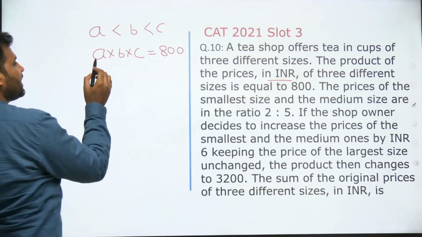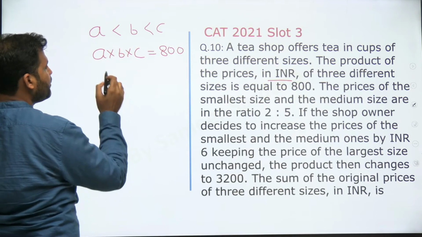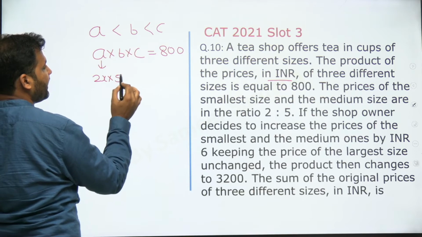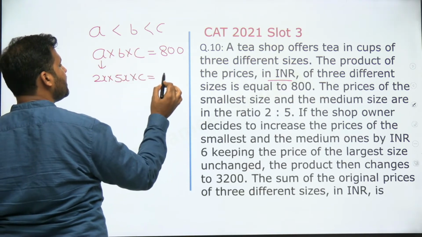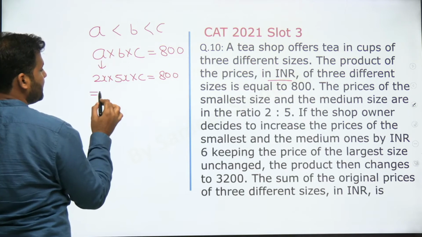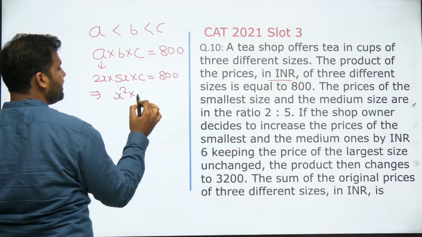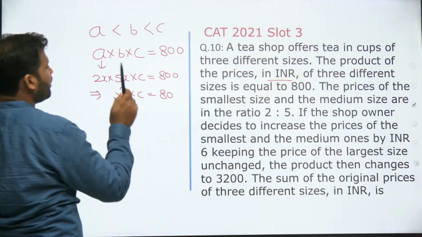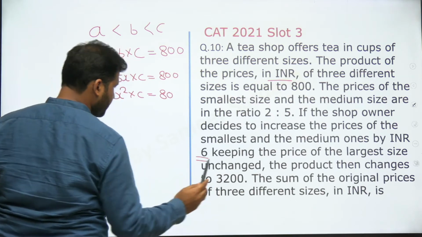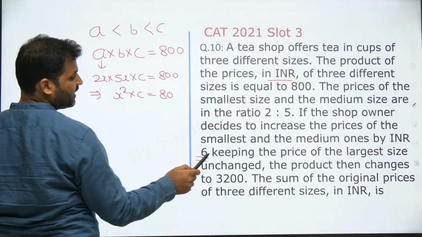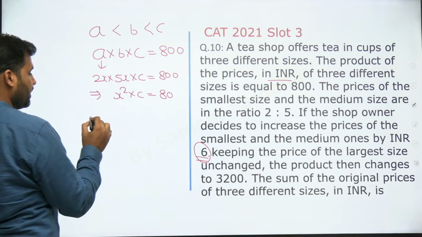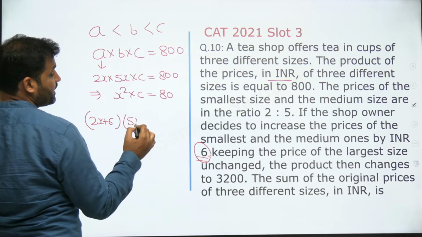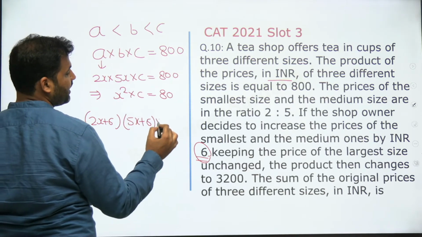The price of the smaller size and the medium size is in the ratio of 2:5. That means if this price is 2x, then this price has to be 5x, multiplied by C is equal to 800. Now this is x square multiplied by C will be equal to 80, right? Then it says the price of the small and medium size has been increased by 6. So the small cup price will now be 2x plus 6, and the medium cup price would be 5x plus 6, multiplied by C.